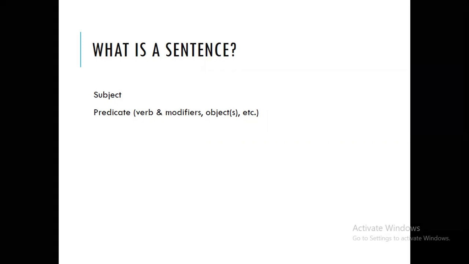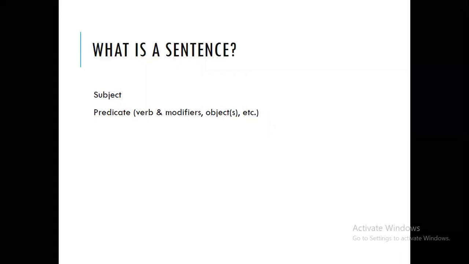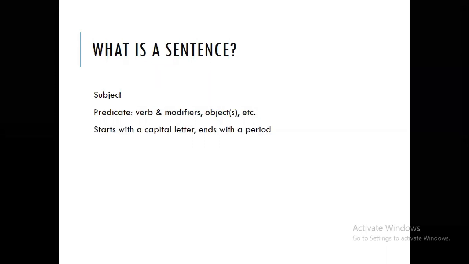So sick is a modifier. Or it can also be an object. But the most important thing that we need to remember is when we write a sentence, we must have a subject and a predicate. And the object is only optional, actually. Sometimes a sentence can have an object, but in some other sentences, we don't really need an object. But a predicate is a must.